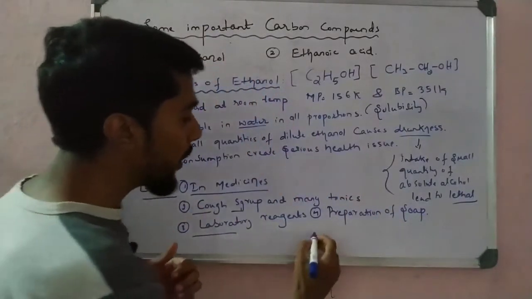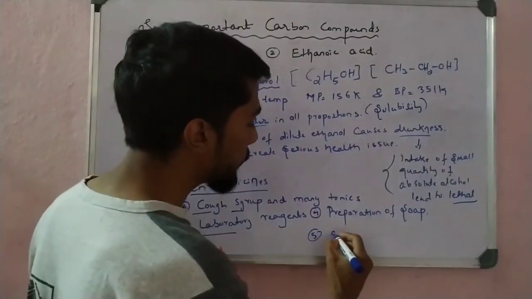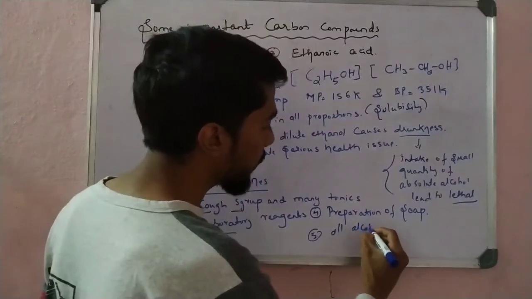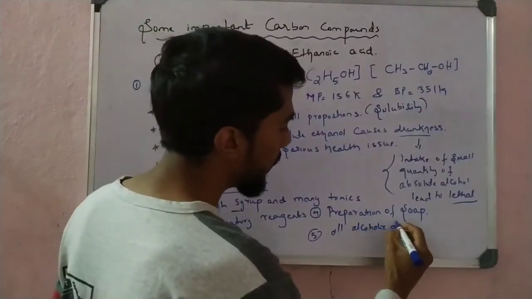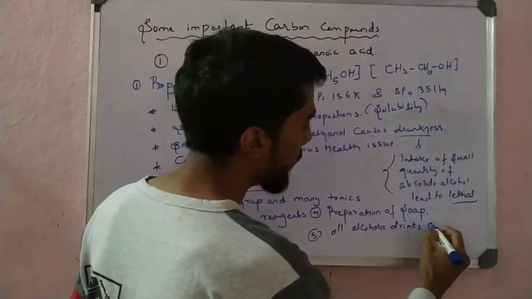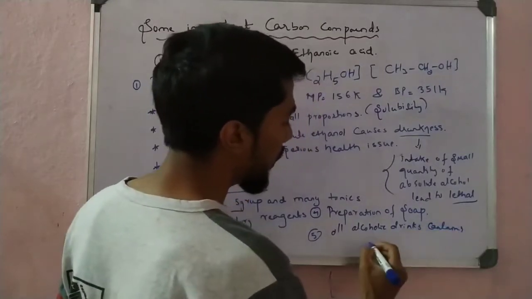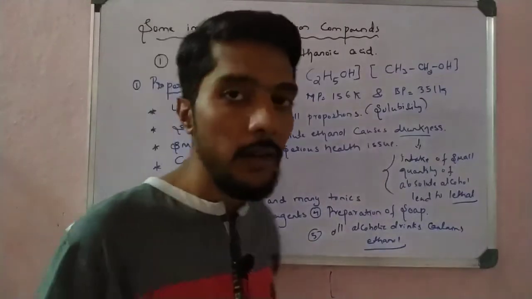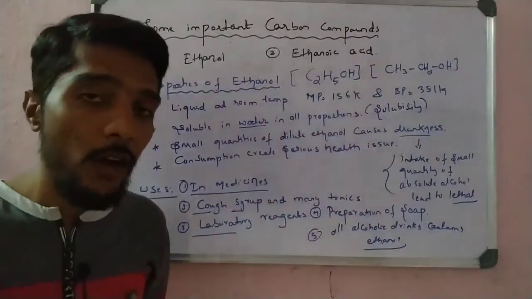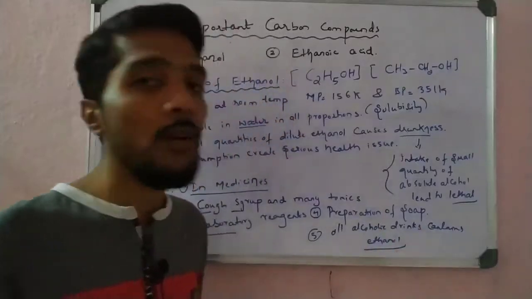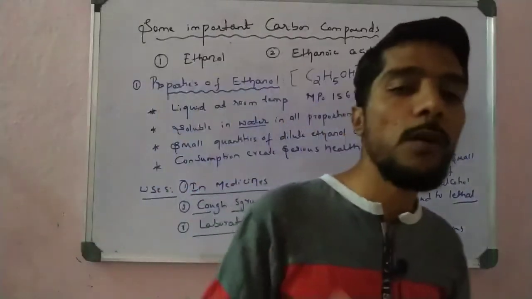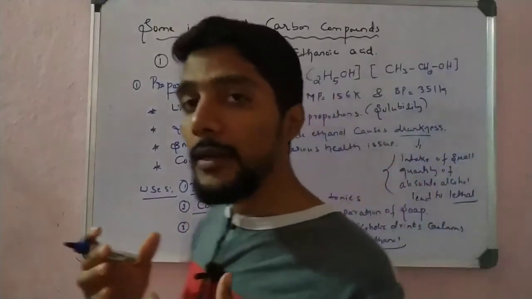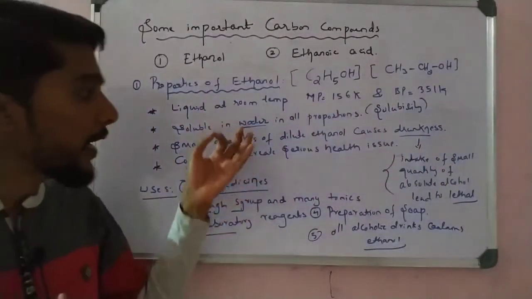And also one fact: all alcoholic drinks contain ethanol. That we also remember. All alcoholic drinks which are available in the market contain ethanol as the main product. So that is, students, all about the basic properties of ethanol and the uses of ethanol. So please write this down.